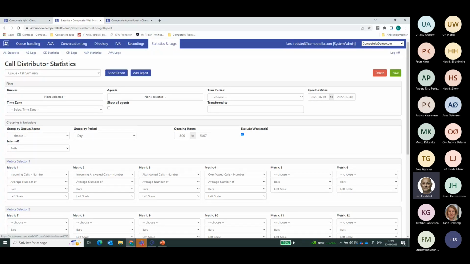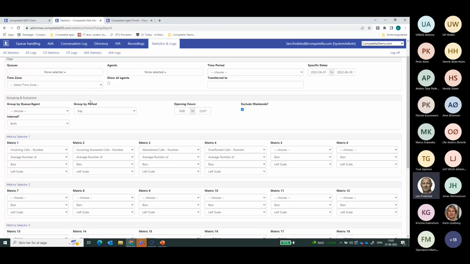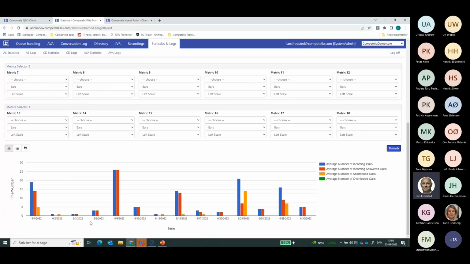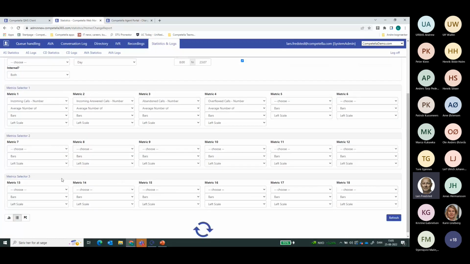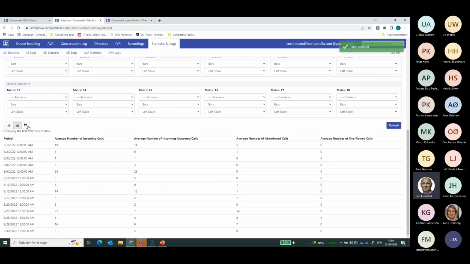The statistics is of course one thing to show in a graphical view, but another thing is that you can see the data also in a list. Plus, you have the ability to download that information to Microsoft Excel.